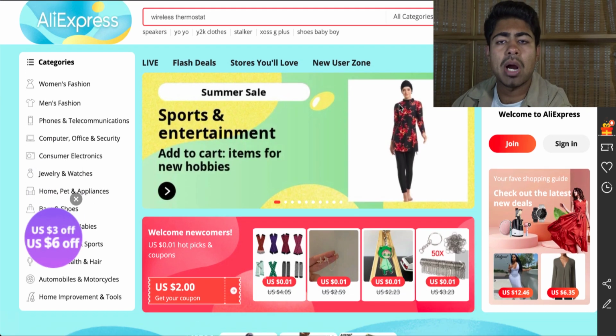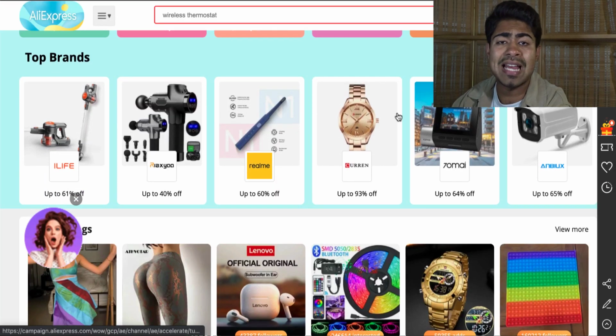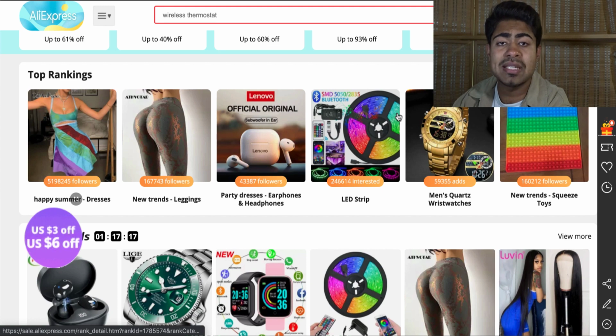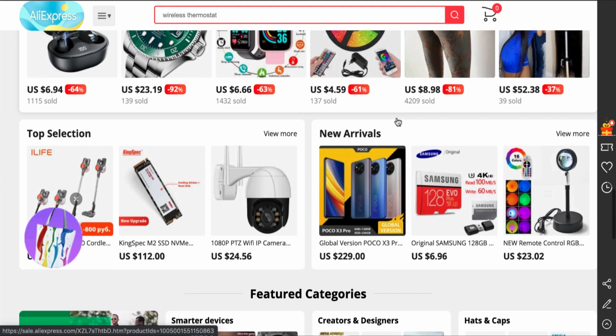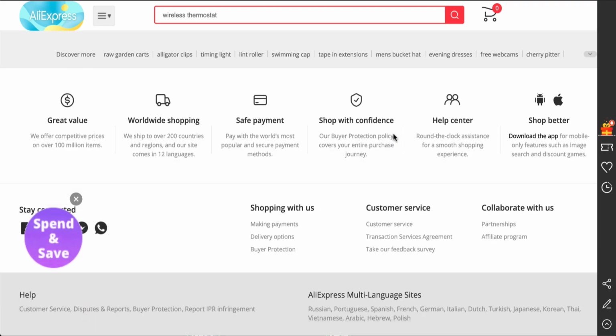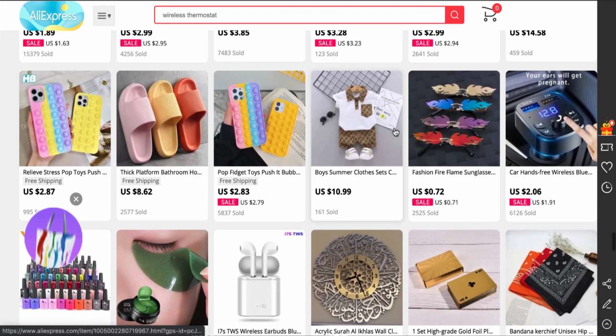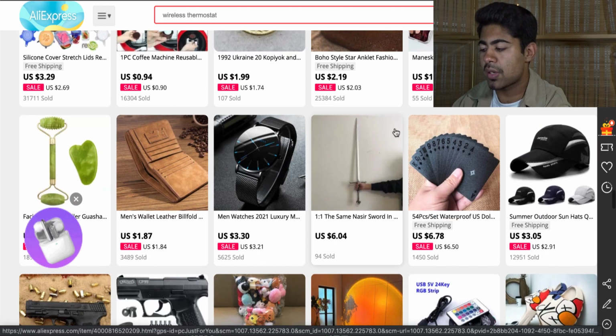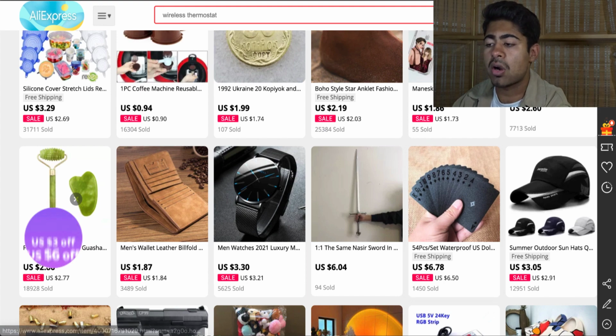So we're here right now on AliExpress, and what I'm going to do is scroll down to show you guys any random product and basically how easy it is to spot reliable sellers on eBay directly. So what we're going to do is scroll all the way down on AliExpress, and we're going to choose any random product, which basically comes up here for the sake of this example. And with a little bit of scrolling, we can find something good. So let's say we want to sell these black cards right here.